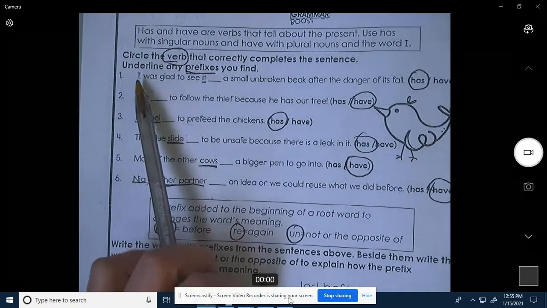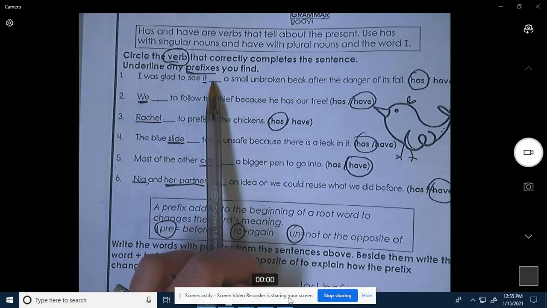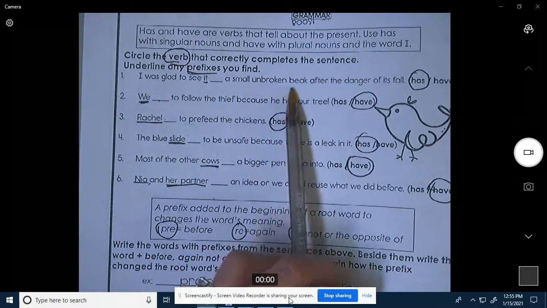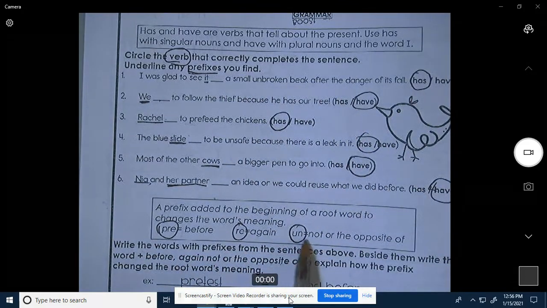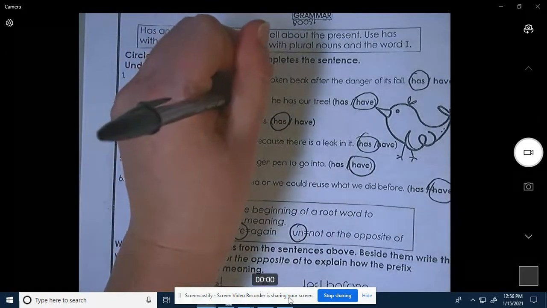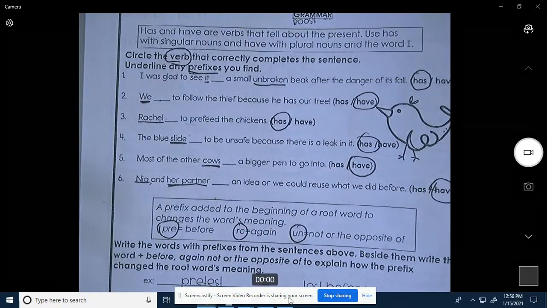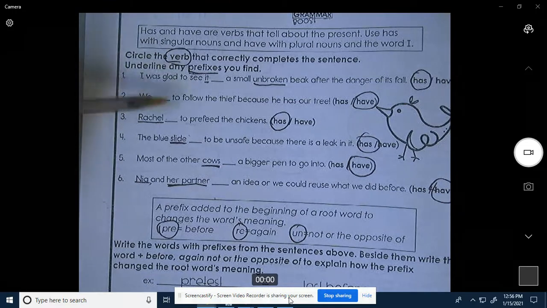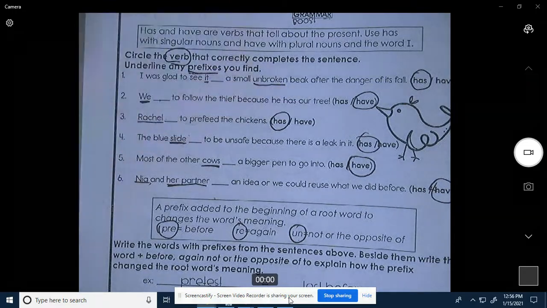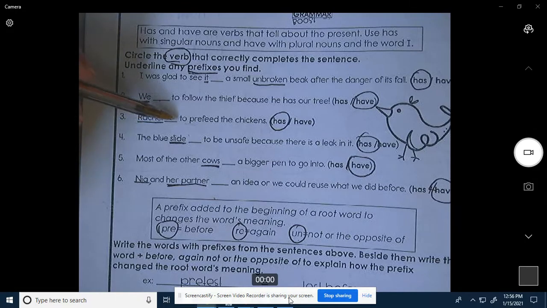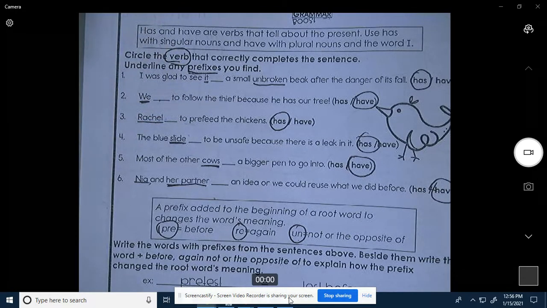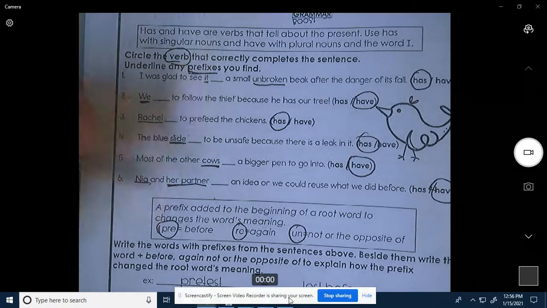Okay, let's find the first one. I was glad to see it has a small unbroken beak after the danger of its fall. Oh, I see a prefix. It's unbroken. We have to follow the thief because he has our tree. That one doesn't have one, I don't think. Nope, that one doesn't have one. Rachel has to pre-feed the chickens. Oh, I see one. I see pre.